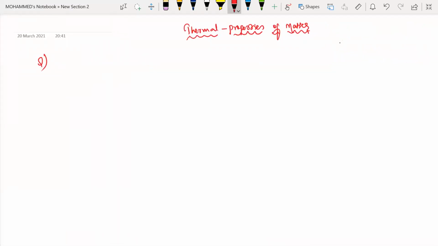So let us try to start with thermal properties of matter. One important question right now: state and explain Boyle's law and Charles' law, and Newton's law of cooling. Newton's law of cooling. Very important question, beta. Very important question.